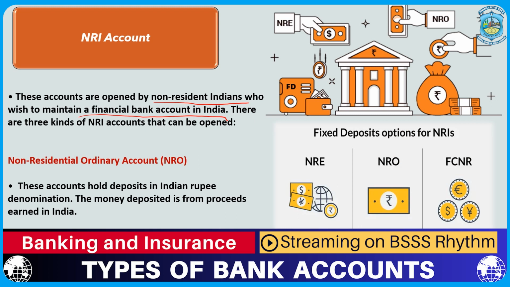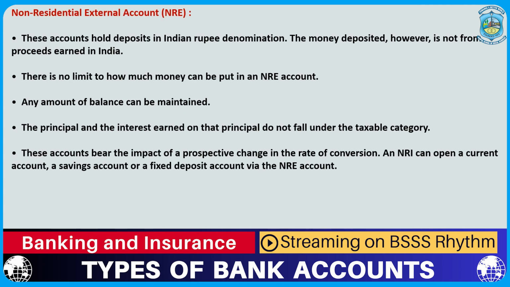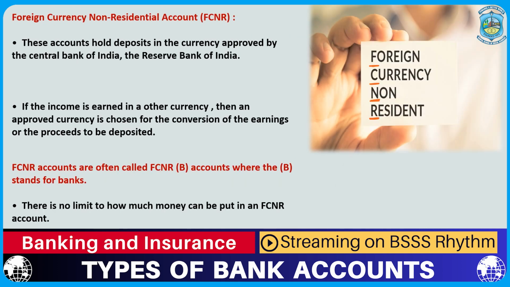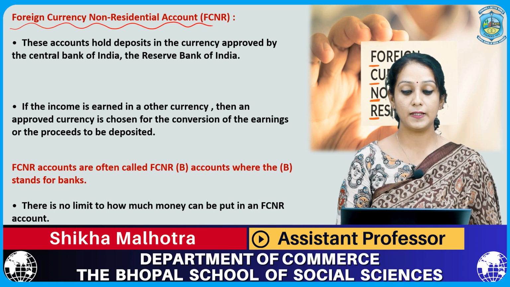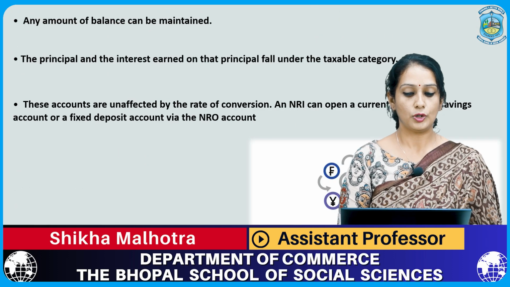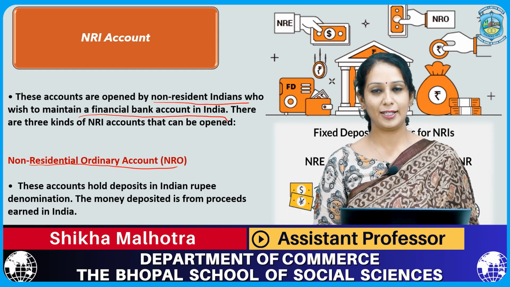Now there are three types of NRI accounts which we will be talking about. One is known as NRO, that is, non-resident ordinary account. The other account we'll be talking about is NRE, that is, non-resident external account, and the third account is known as FCNR, that is, foreign currency non-resident account. So let me quickly take you through all of these accounts.